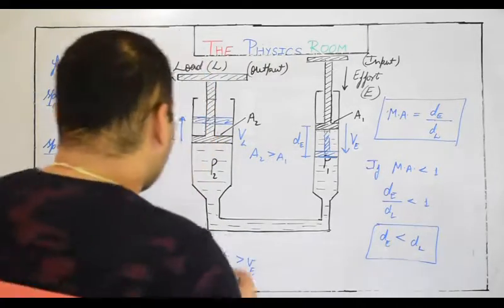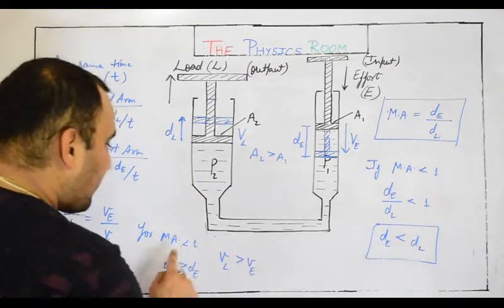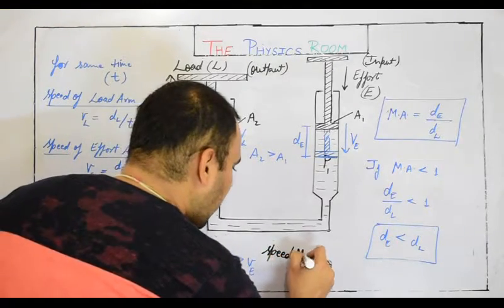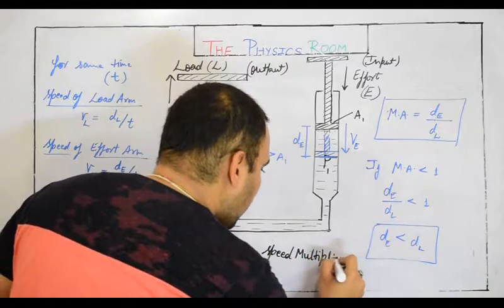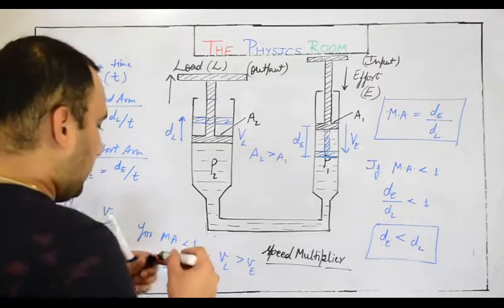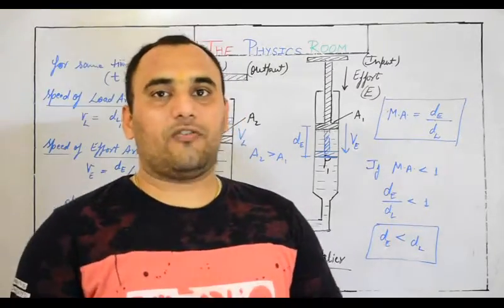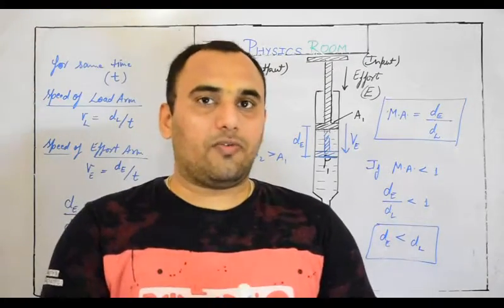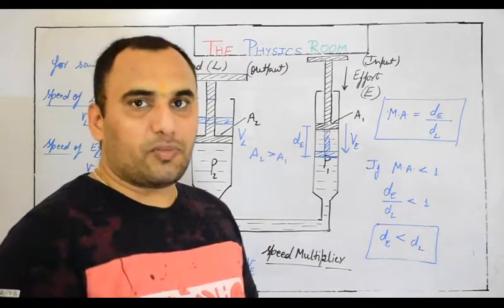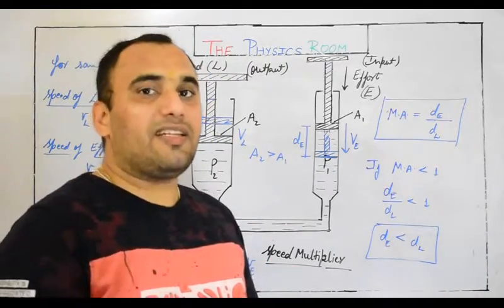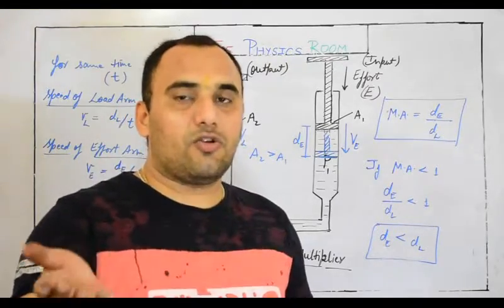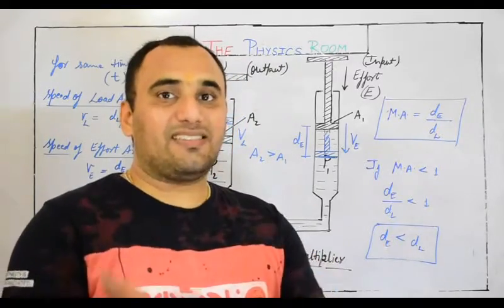So it's some kind of a speed gainer. We are moving the input arm slowly, but the output arm is coming out very quickly. Such machines in which mechanical advantage is less than 1 are called speed multipliers. So we have proved the basic 3 meanings of mechanical advantage: greater than 1, it will be a force multiplier. Smaller than 1, it will be a speed multiplier, a speed gainer. Or if mechanical advantage equals 1, it will be some kind of balancing condition.